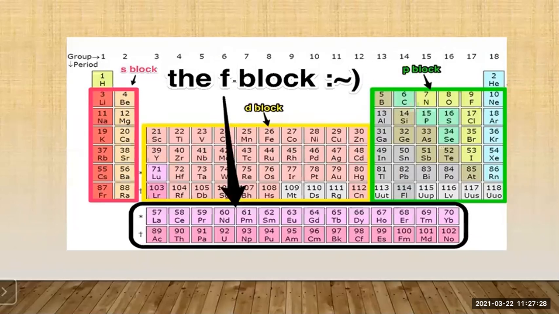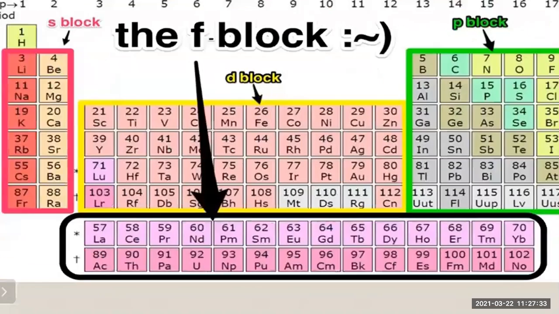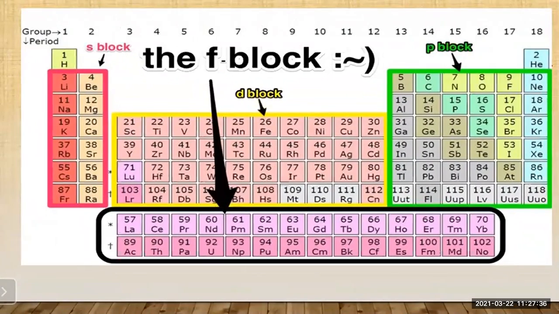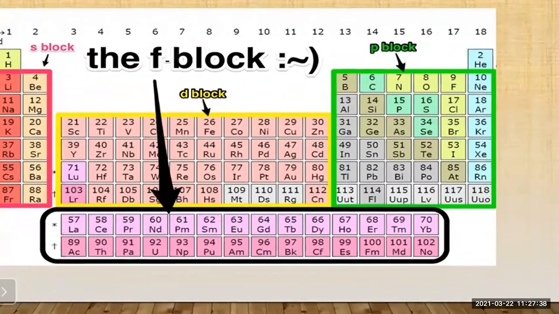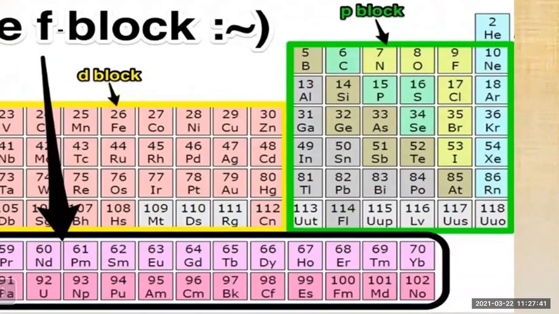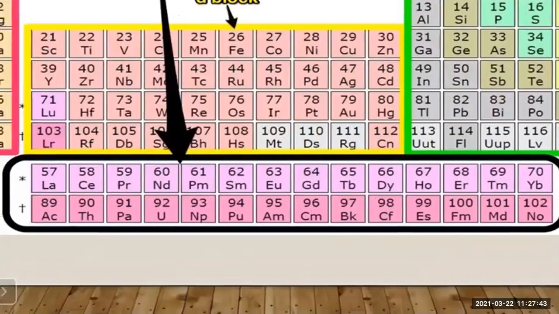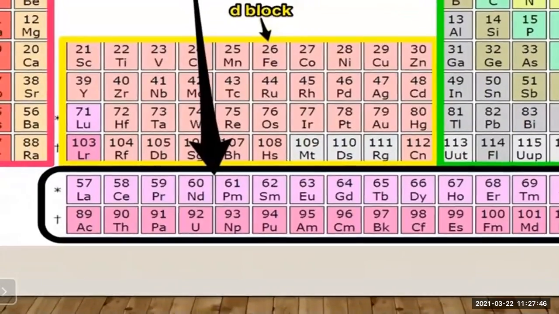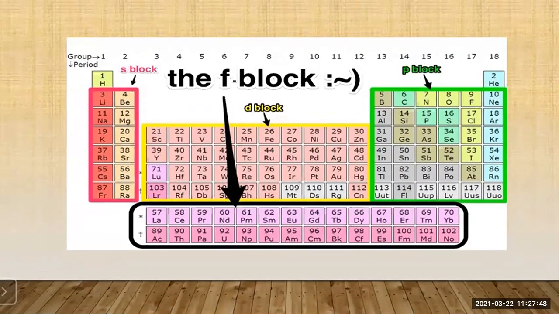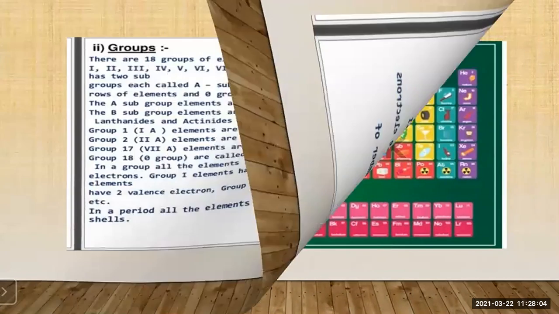Got it? So in the S block elements, you have the alkali and the alkaline earth metals. In the D block elements, you have the transition elements. In the P block elements, you have the metals, metalloids, non-metals, and also the noble gases. Then in the F block elements, you have the lanthanide and the actinide series. Got it? So these are some points that you should know about the periodic table. Okay, modern periodic table. So once again, we will see.